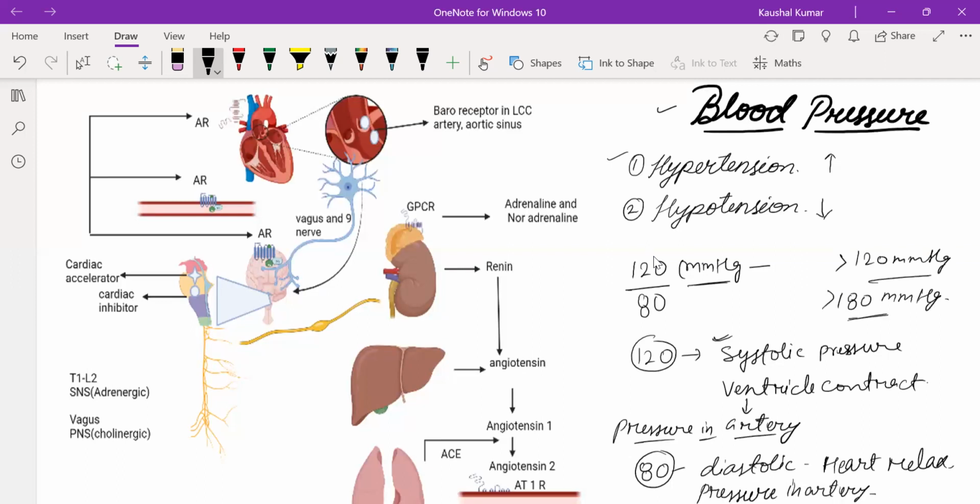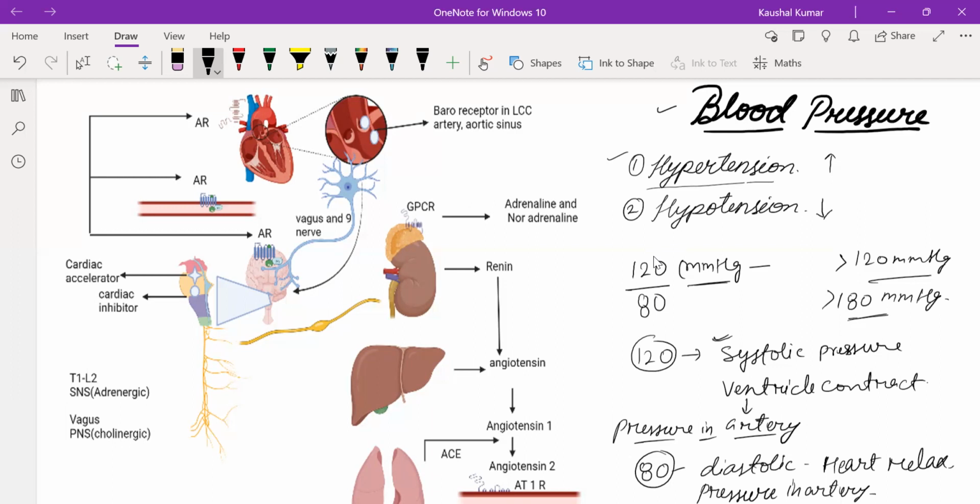So how does our body sense hypertension? Whenever the pressure increases, there are some receptors, specifically in the left common carotid artery and the aortic sinus. These baroreceptors receive the pressure, and then they release the signal. They pass the signal via the vagus nerve and the glossopharyngeal nerve.